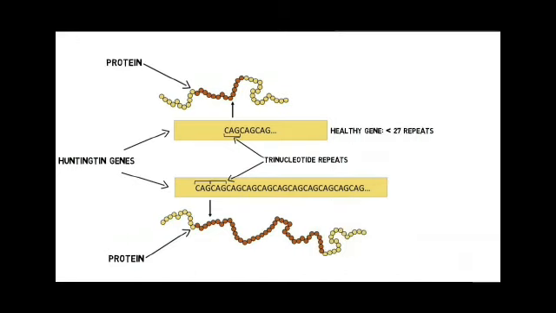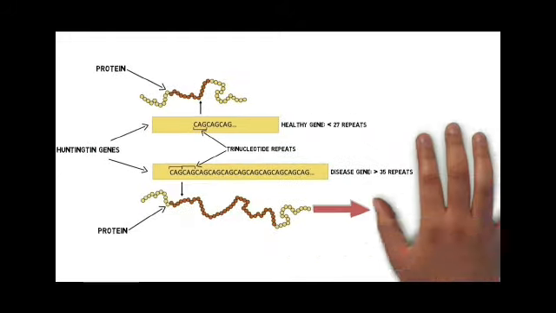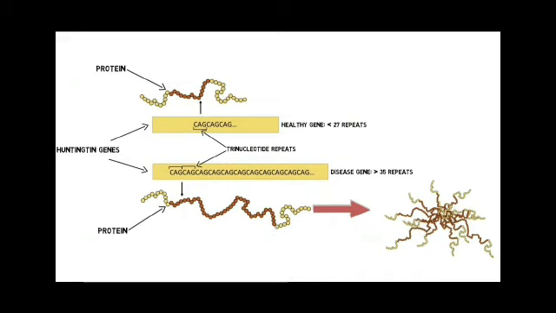The healthy gene will have only 27 repeats, but the disease gene will have more than 35 repeats. So the protein structure will be modified. You all know that the proteins will be produced with the help of the genes.